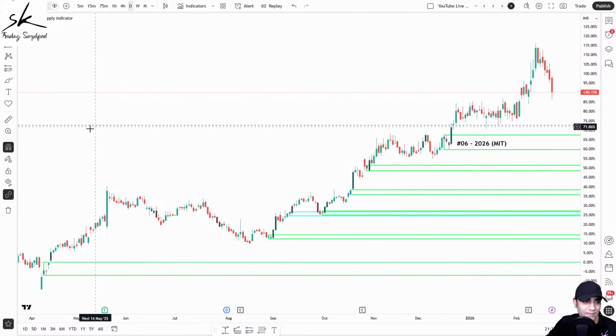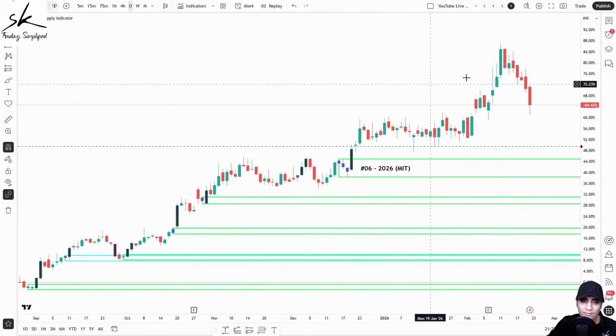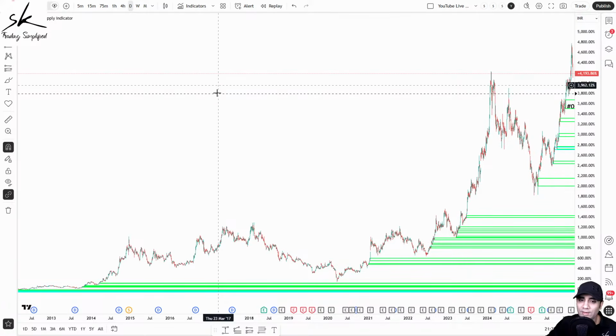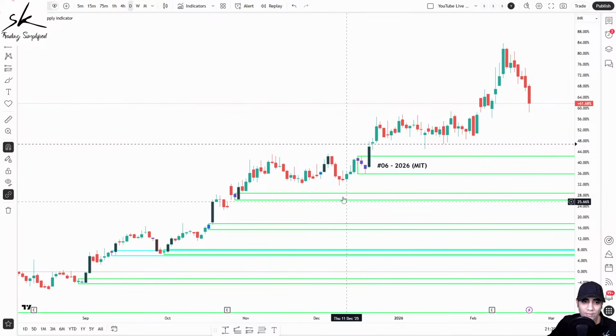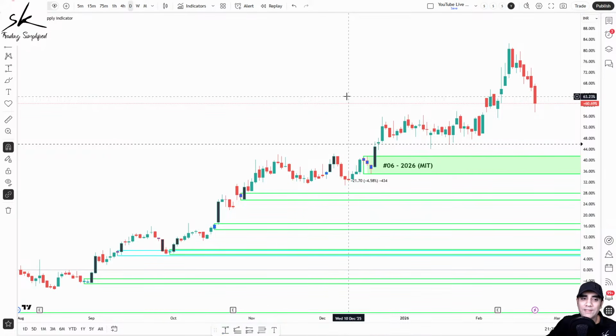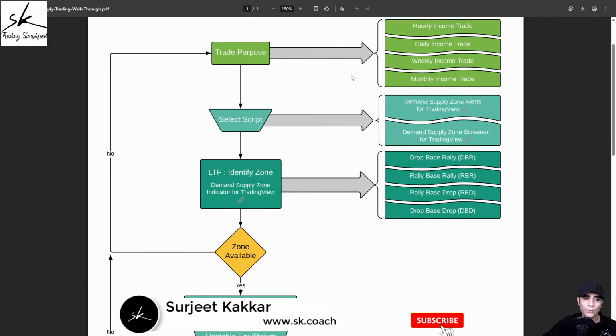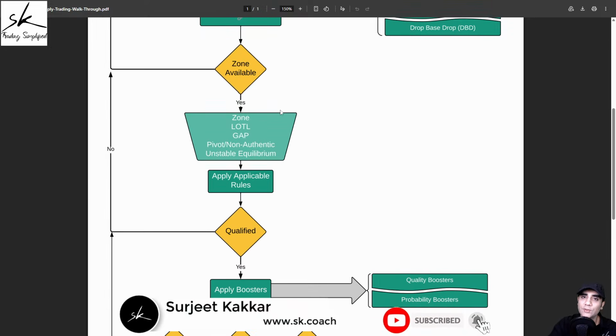So as soon as, like I said, I applied the indicator, you can see it is identifying all the demand and supply areas. Since the symbol is making all-time highs, we don't have any supplies, but we do have a demand area, which is this rally-based rally. So let's mark this rally-based rally demand zone. So my step number 3, which was identify the zone, has already been done by the indicator automatically for me. So do we have a zone available? The answer is yes, we do have a zone available.